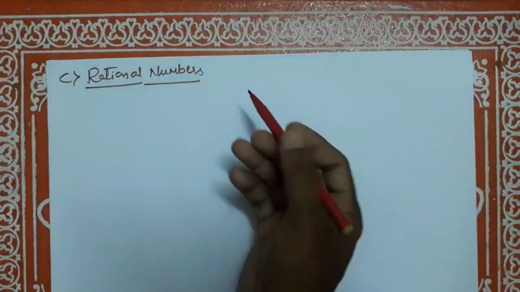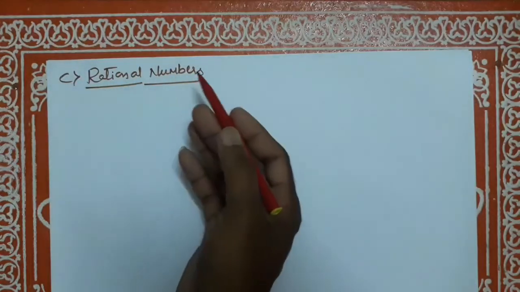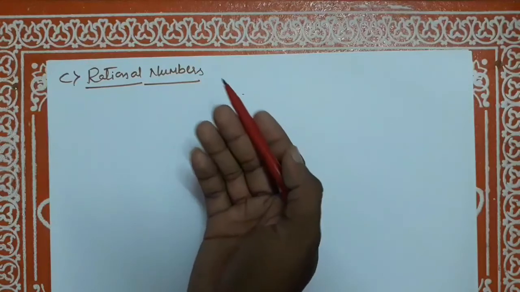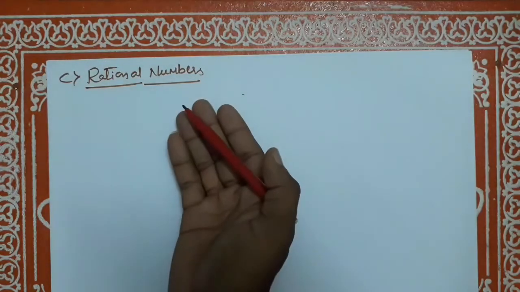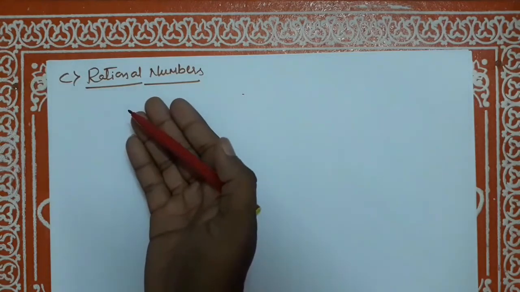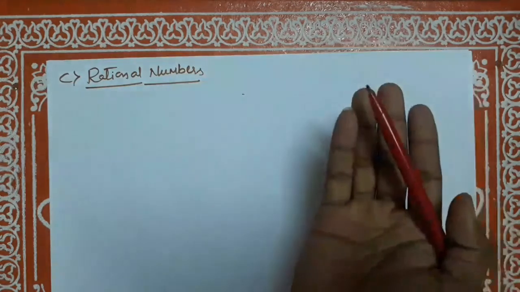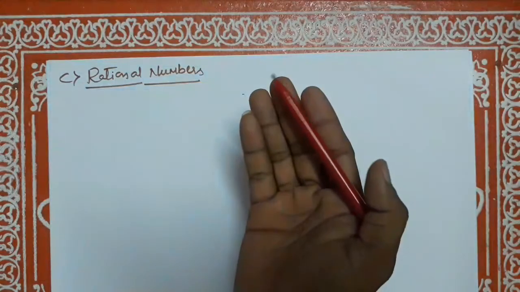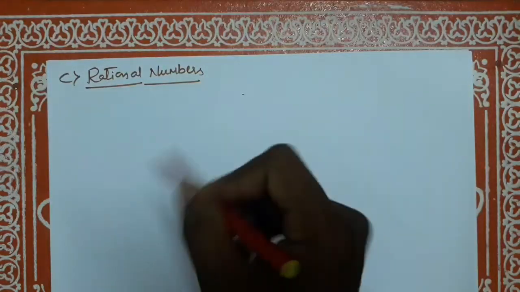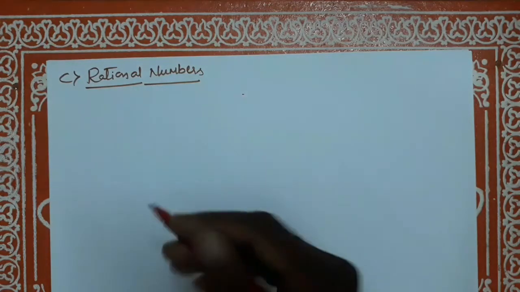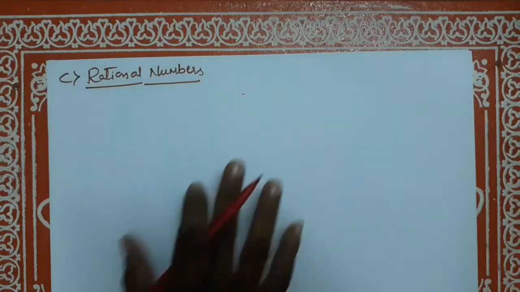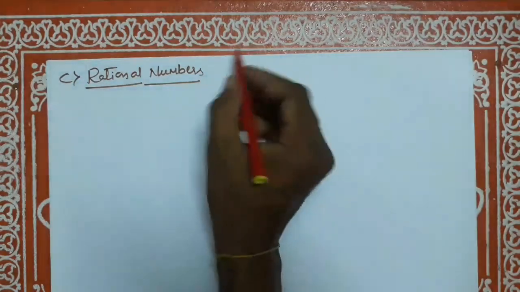Dear students, now let us discuss rational numbers on closure property. Okay, we just discussed the meaning or definition of rational numbers. What are rational numbers? The numbers which can be expressed in the form of p by q, where p and q are integers and q is not equal to 0 are called rational numbers. And I have also given an example to you. Once again I will mention the definition.